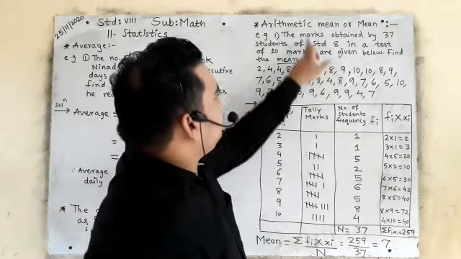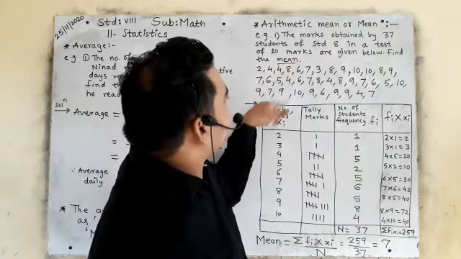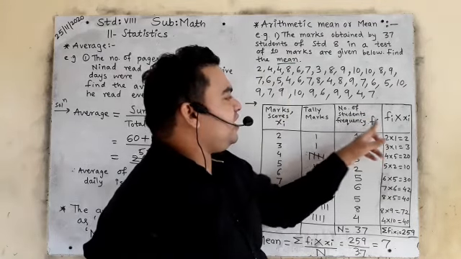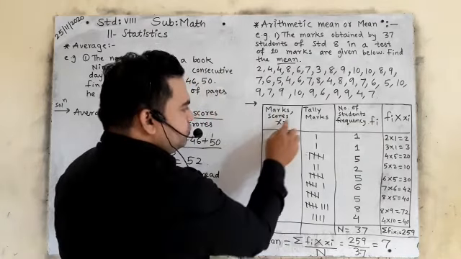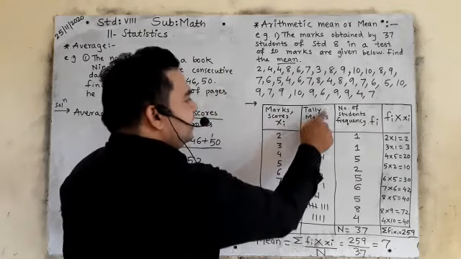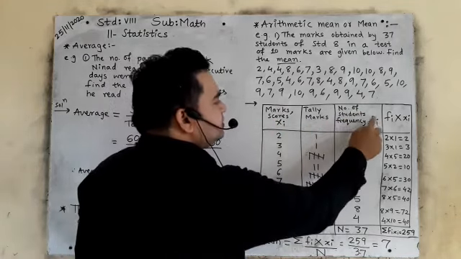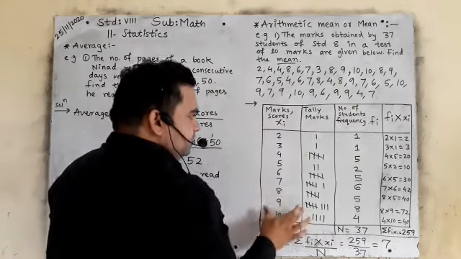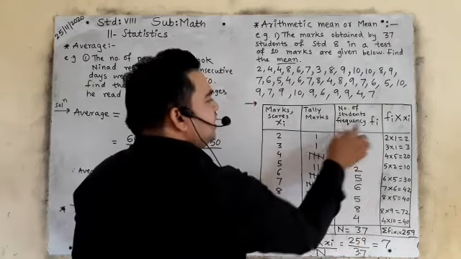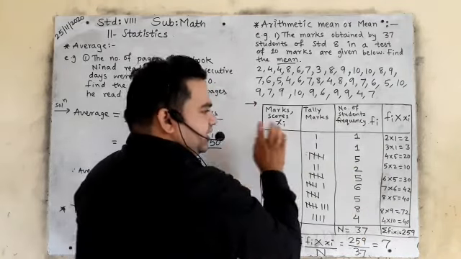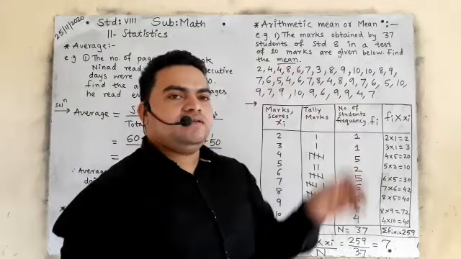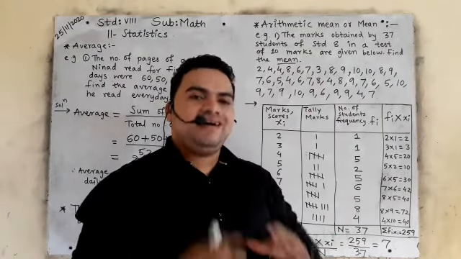Third column, whatever this marks or scores is all about, the number of students, frequency, that is Fi. See, marks or scores Xi, tally marks, number of students, frequency Fi. At last you will multiply the first column and the third column, that is Fi multiplied by Xi. Is it clear?